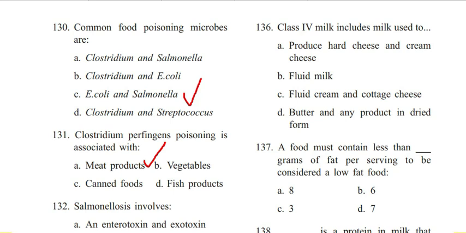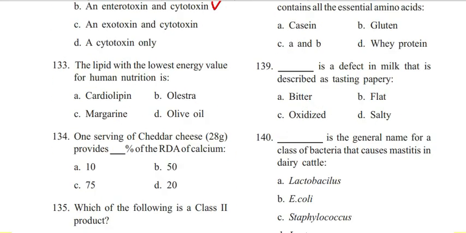Answer is B. An enterotoxin and cytotoxin. Next question 133. The lipid with the lowest energy value for human nutrition is cardiolipin, olestra, margarine, olive oil. Answer is B. Olestra. Olestra is a polyester derived from sucrose. It is a calorie-free substitute for fat.